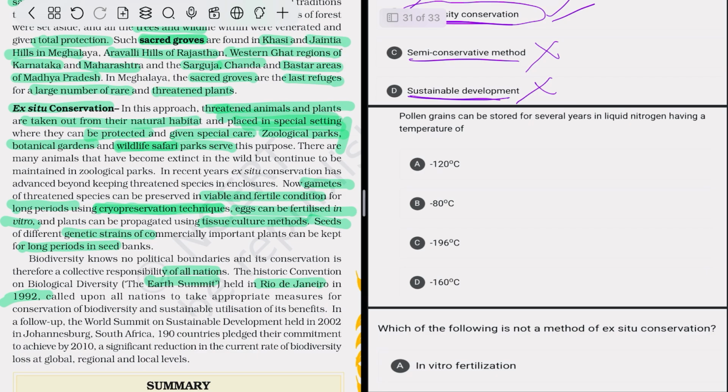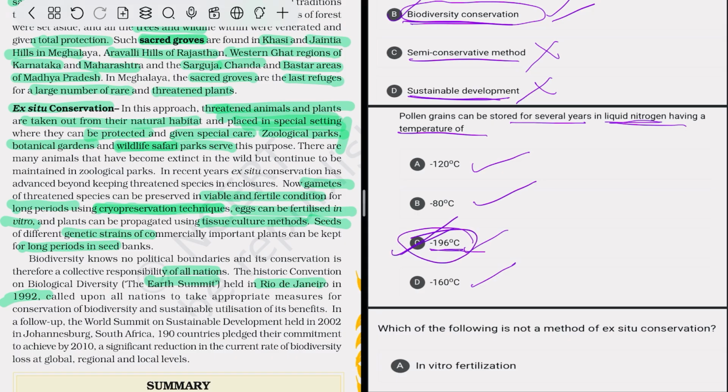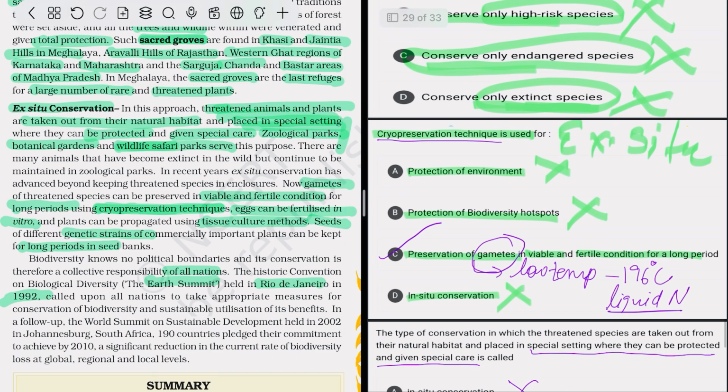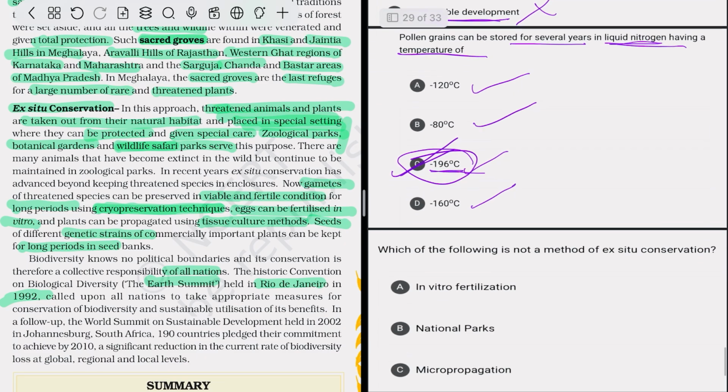Pollen grains can be stored for several years in liquid nitrogen having a temperature of minus 120, minus 80, minus 196 degrees Celsius, or minus 160 degrees Celsius. So option C is correct, minus 196 degrees Celsius. We have also described this here.